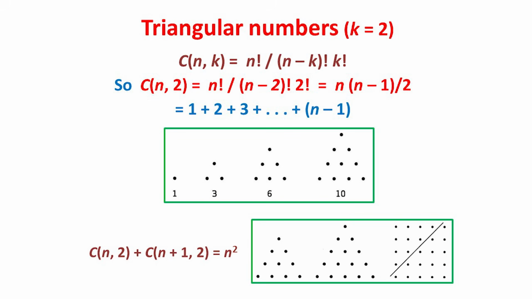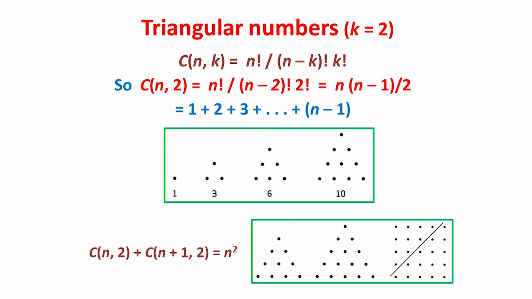If now, in this formula for Cnk, we put k equals 2, we get Cn2 equals n factorial over n minus 2 factorial, which simplifies to n times n minus 1 all over 2.